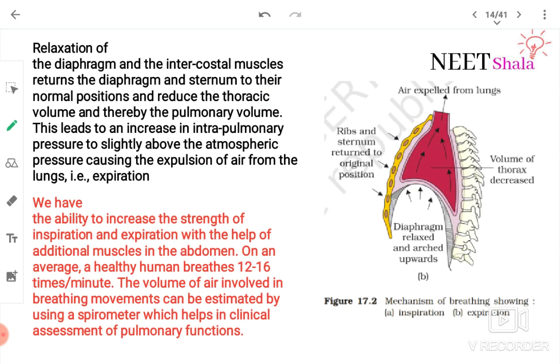Relaxation of the diaphragm and intercostal muscles returns the diaphragm and sternum to their normal position and reduces the thoracic volume, thereby the pulmonary volume also decreases. Wait, I'll read it again. Relaxation of the diaphragm and intercostal muscles returns the diaphragm and sternum to their normal position and reduces the thoracic volume and thereby the pulmonary volume. This leads to an increase in intrapulmonary pressure.